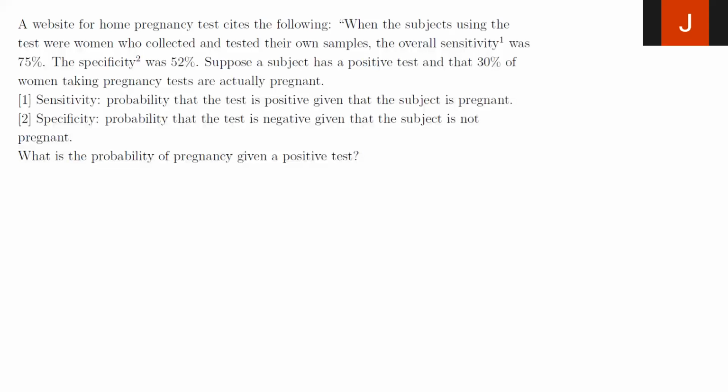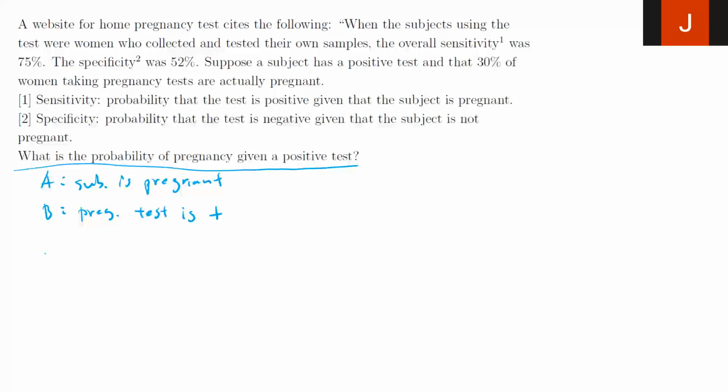Again, there are 2 events here. I'm going to set up those events. A means the subject is pregnant, so A complement means the subject is not pregnant. B is the event where the pregnancy test is positive, and B complement means the pregnancy test is negative. What's the probability of pregnancy given a positive test? So what I'm trying to calculate is the probability of A given B. That's what I want to calculate.